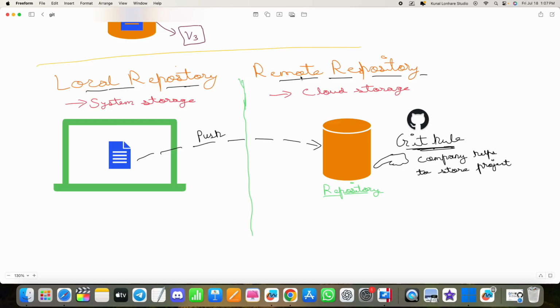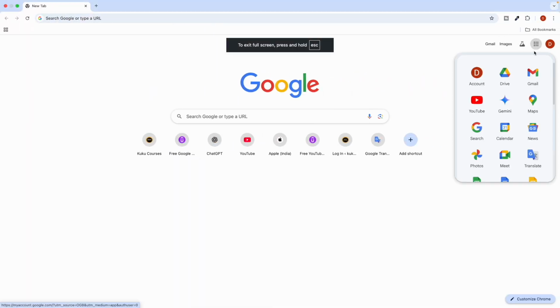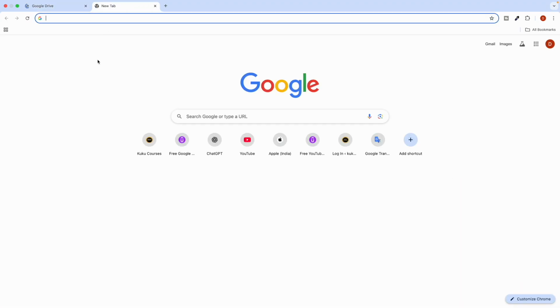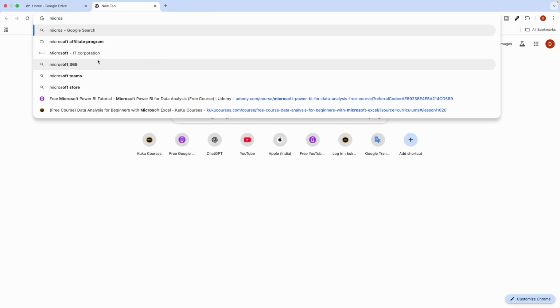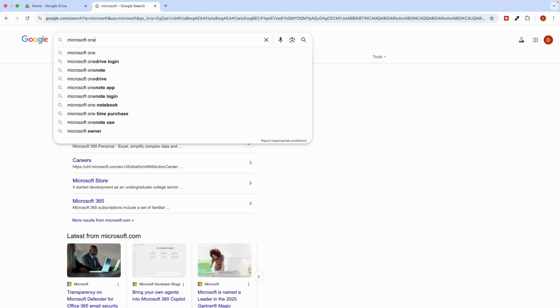But when we talk about a remote repository, it's like a cloud storage. Like you all know that Google has Google Drive. And Microsoft is one company that has its own cloud storage, let's say OneDrive.